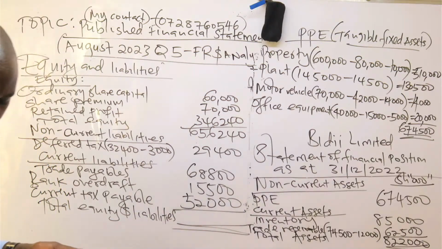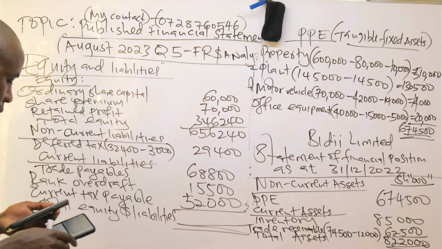So is there an item we have ignored? So that is 822,000.